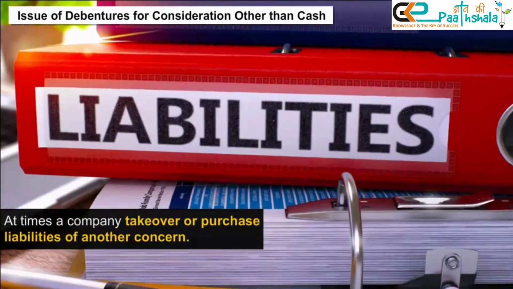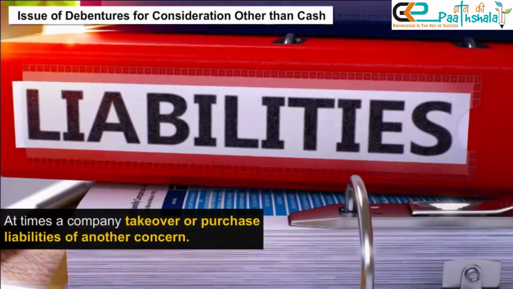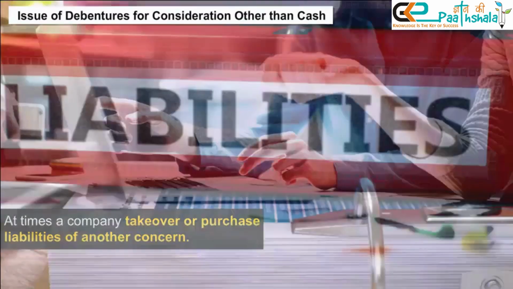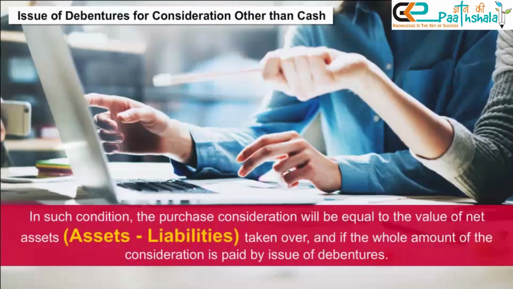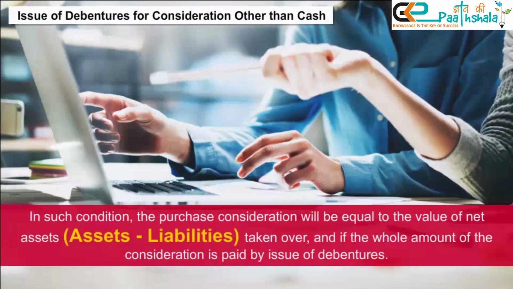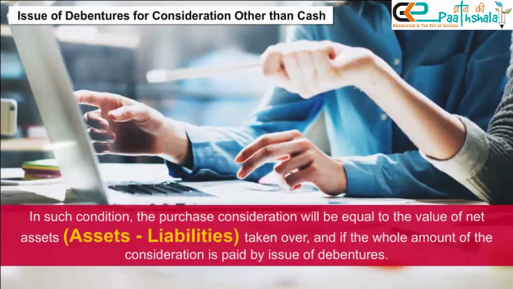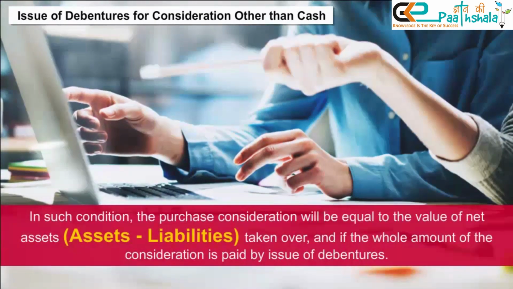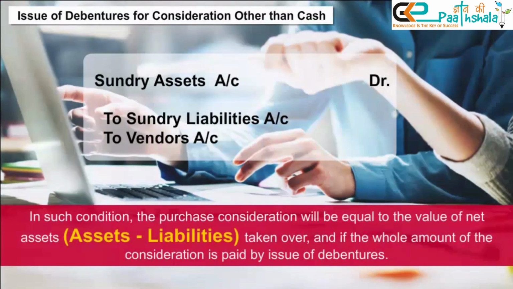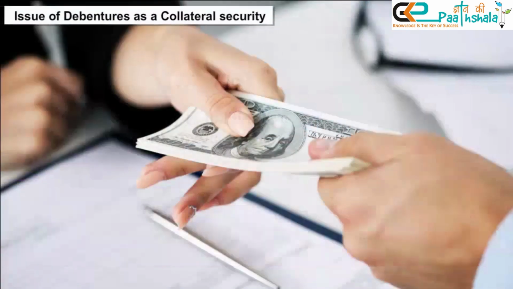At times a company takes over or purchases the business of another concern. In such a condition, the purchase consideration will be equal to the value of net assets taken over, and if the whole amount of the consideration is paid by issue of debentures, the journal entry will be as follows.